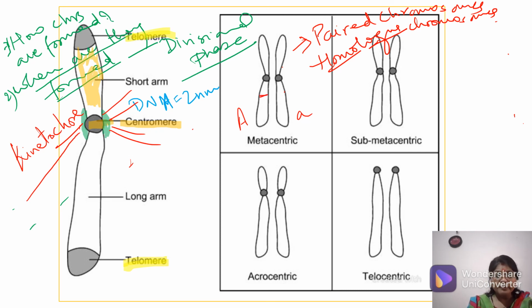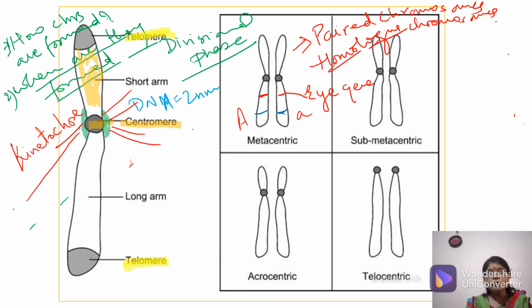If I say this is your eye gene, then in both the chromosomes there will be the eye gene. If I say here is your leg gene, then in both the chromosomes it will be the same leg gene.